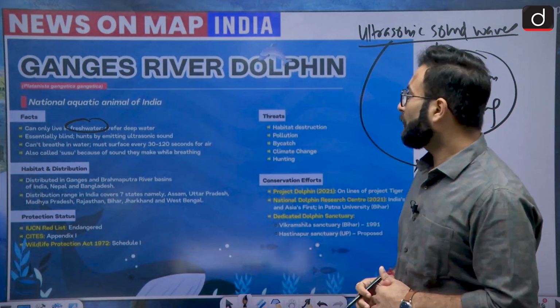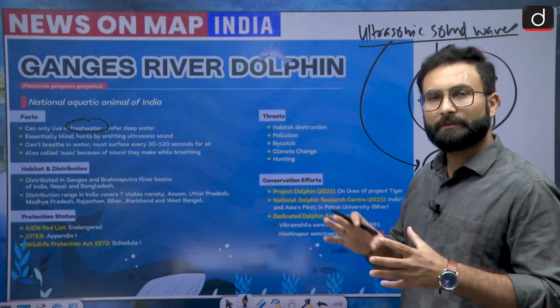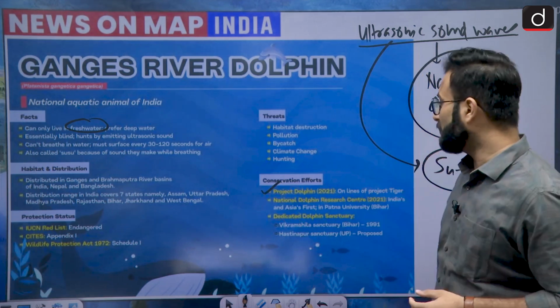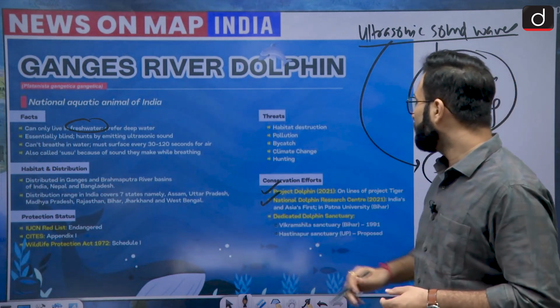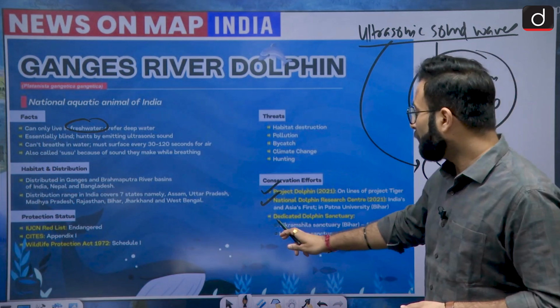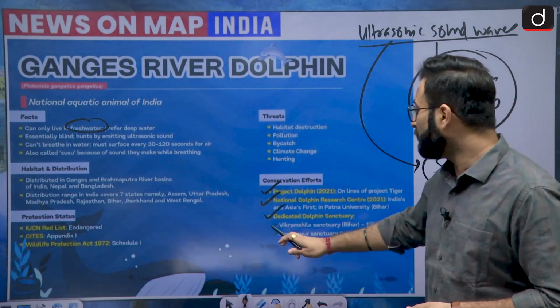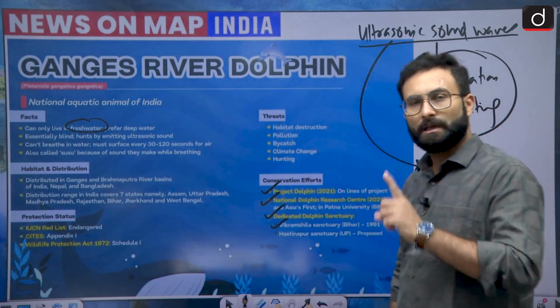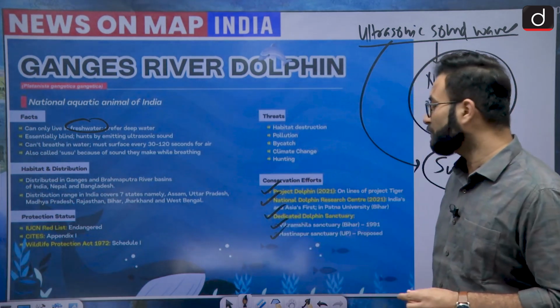Other than that, if we talk about the protected area or the conservation effort over here, there is Project Dolphin, which is there since 2021. Then National Dolphin Research Center 2021, which is there in Bihar. Then talking about the dedicated sanctuaries, we have Vikramshila Sanctuary, that is there in Bihar's Bhagalpur district. Other than that, one is yet to come, that is basically Hastinapur Sanctuary in UP.